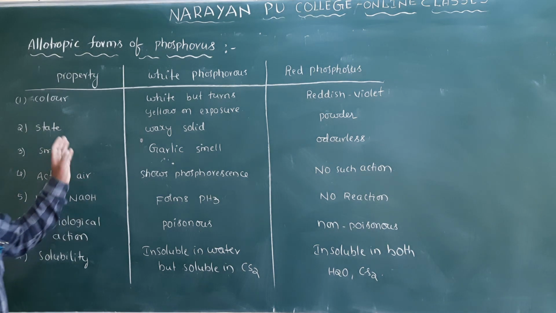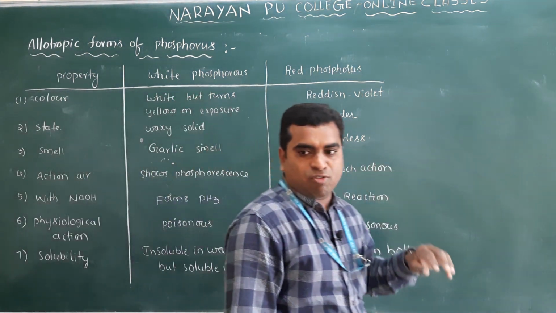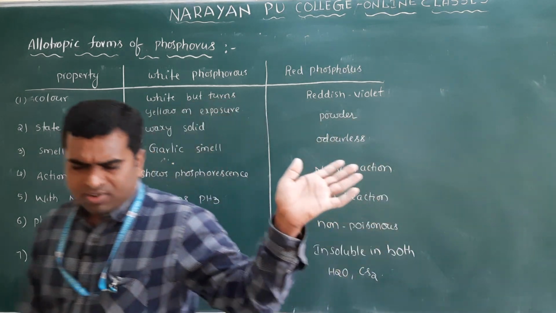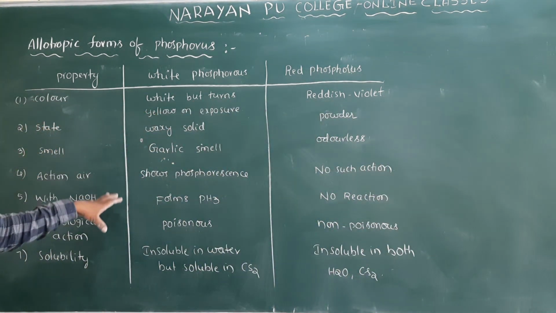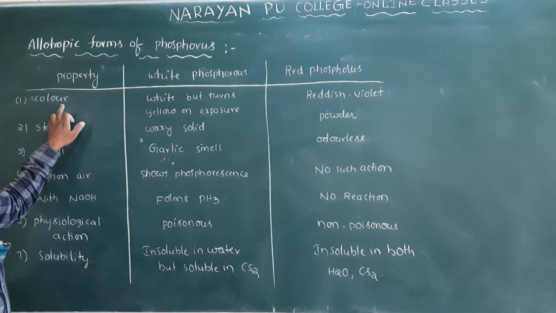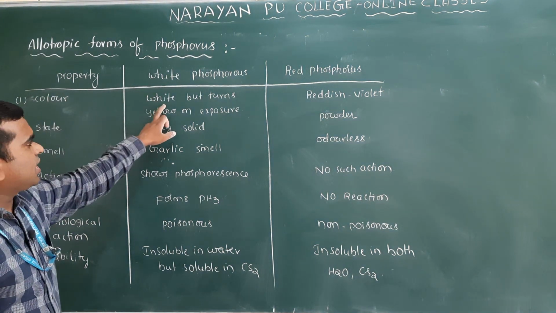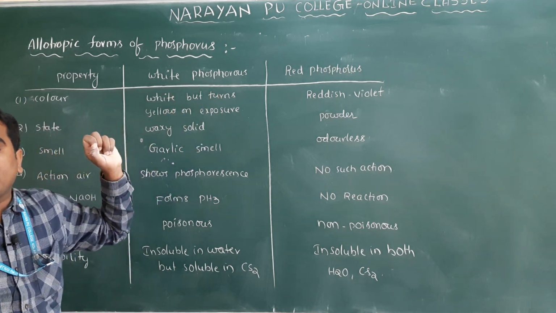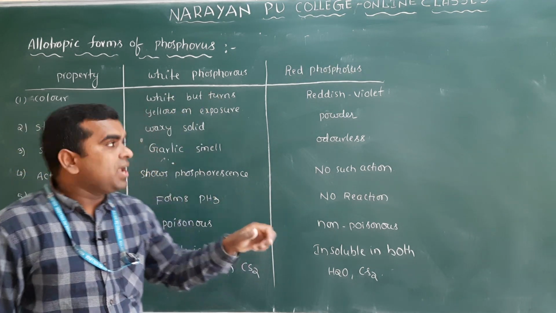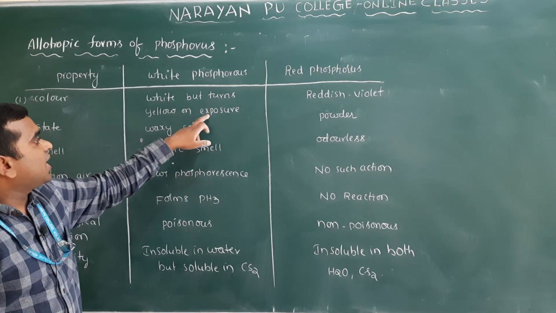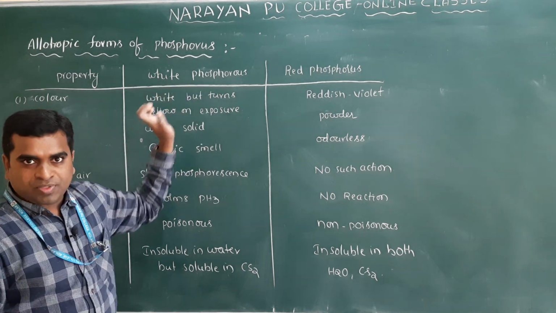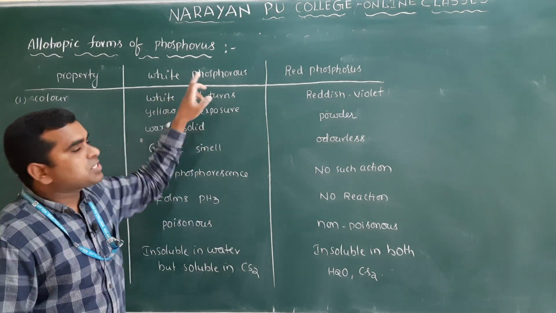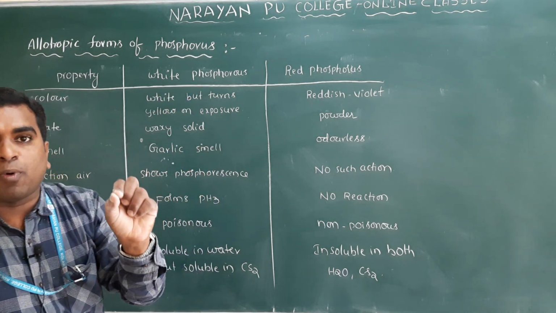Next one is differences between red phosphorus and white phosphorus, and sometimes they are asked in the PU examination. So what we have discussed, that only I have written in table form. Clear ma? First one is property, color. Which color? White phosphorus, white color. But I forgot to mention here, white phosphorus can also be called yellow phosphorus. Why? When it is exposed to light, it turns into yellow. So that's why white phosphorus can also be called yellow phosphorus.